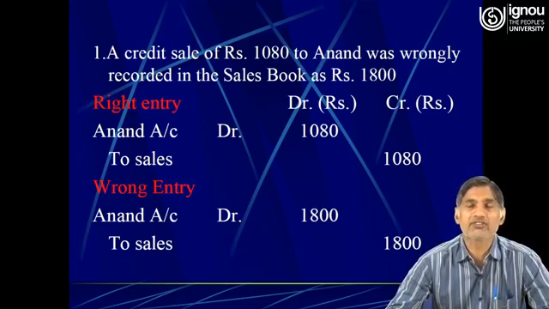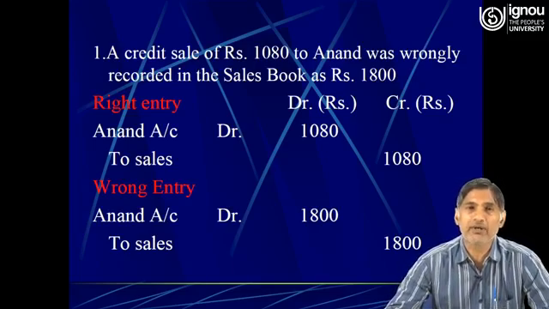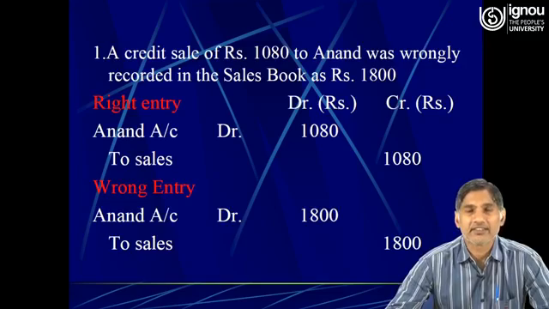So instead of 1080, the journal entry was passed against 1800. So here Anand was debited in excess by 720 and the sales was also credited by the same amount 720.